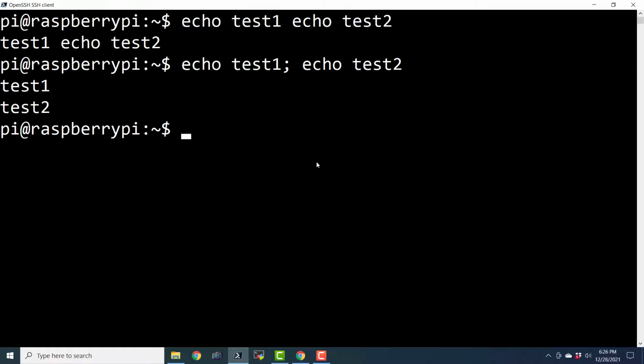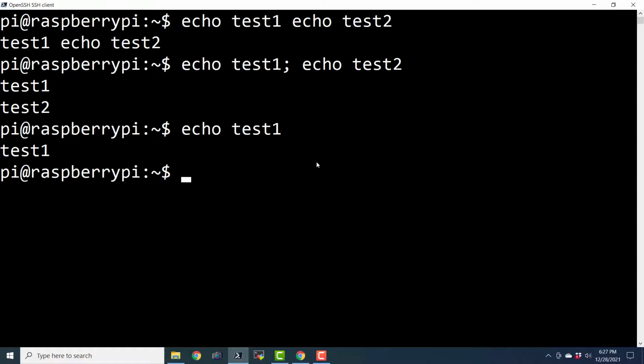Whenever you want to have a break between two consecutive commands on the same line, you have to use the semicolon. In case you mention two commands on two separate lines, that is not going to be a problem. The usage of a semicolon is not mandatory for terminating a command. You can just say echo test1 and it is fine.